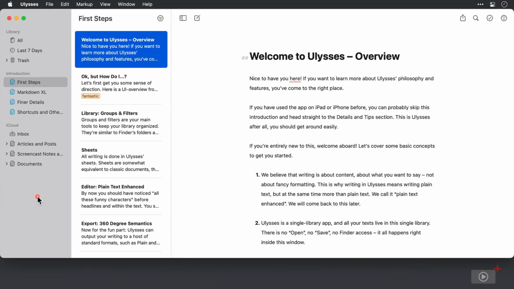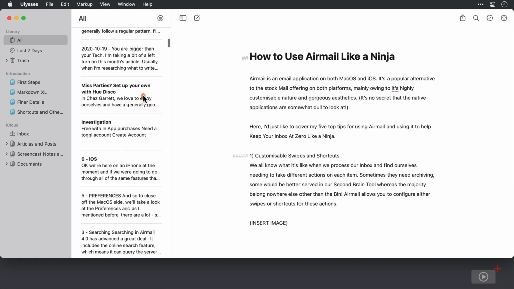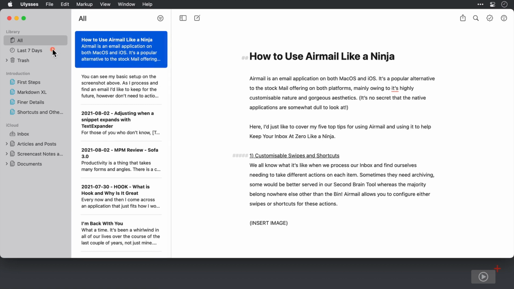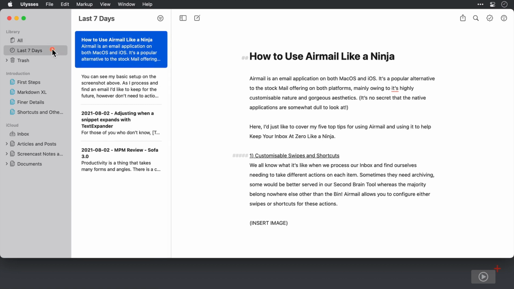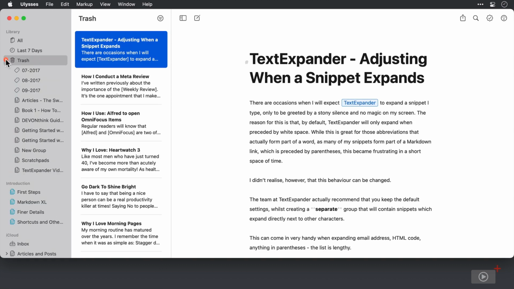Okay, I've opened Ulysses on my Mac, and this is actually pretty much my live setup of it. So we'll cover the interface first. Over here on the left, we have the main sidebar, and at the top we have our library. So All shows all of the sheets that we have in our library. And in Ulysses parlance, a sheet is like a page or document. Must admit, I didn't realize I use the app quite so much. There's lots here. Below that, we can see those that have been worked on in the last 7 days. Below that, we have the trash, and this doesn't just contain sheets. If I break this out, it also contains different groups that I've recently deleted because I have undergone a little bit of a purge here.